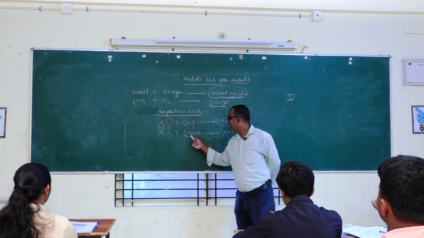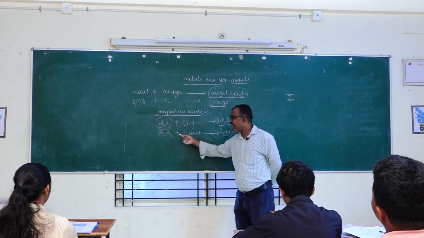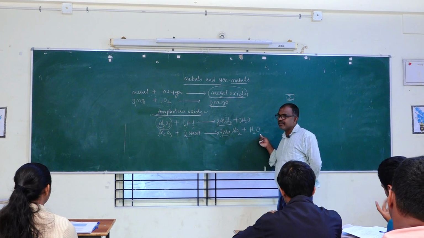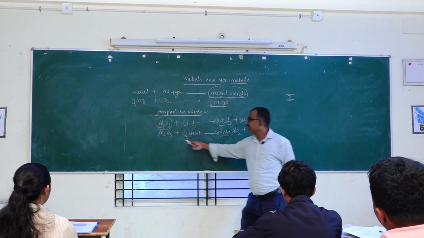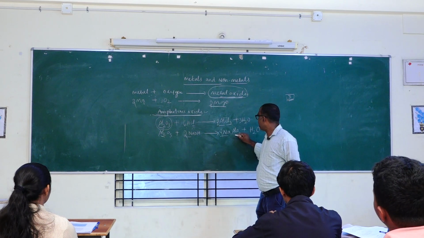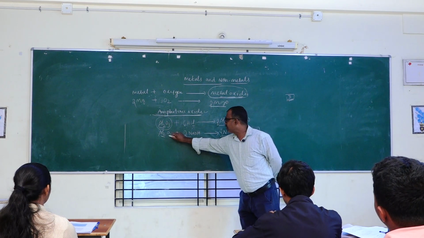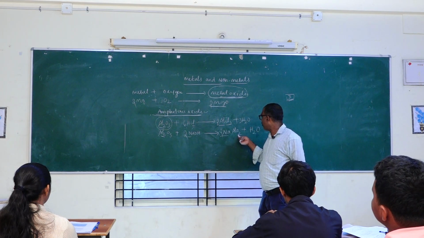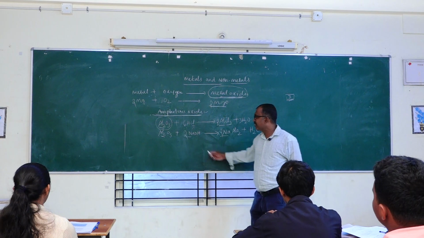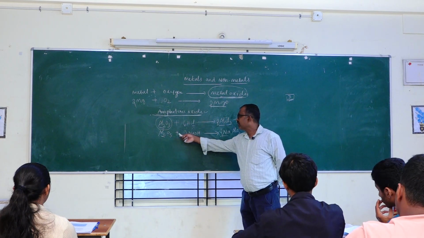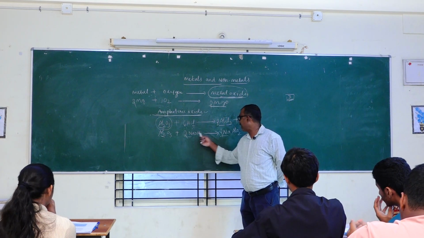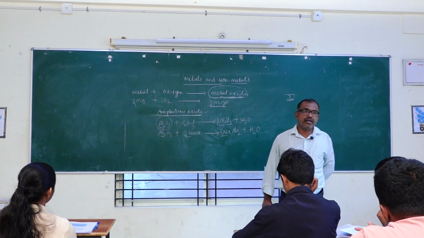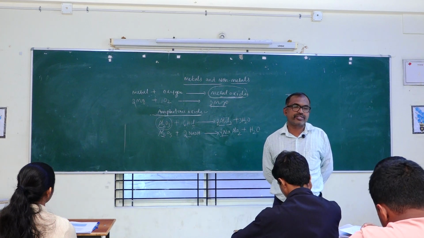O, here 3, another one here 2, 5. Here two 2s are 4, another one, 5. Balanced. Al2O3 plus 2NaOH, then H, 2H. So this is an example for an amphoteric oxide.